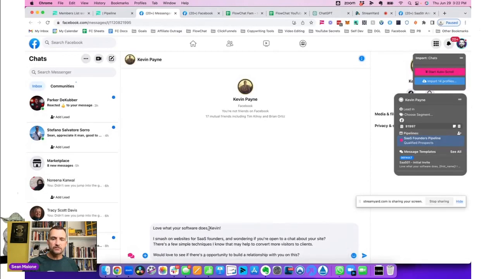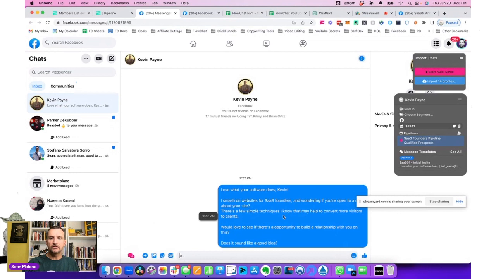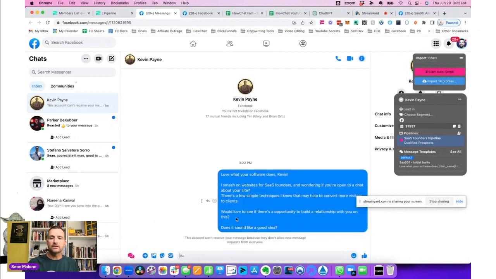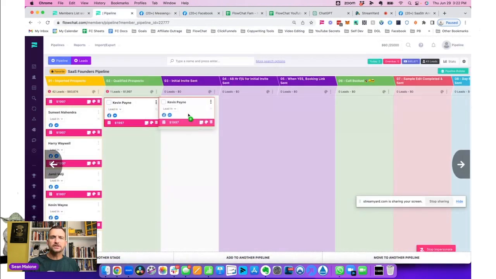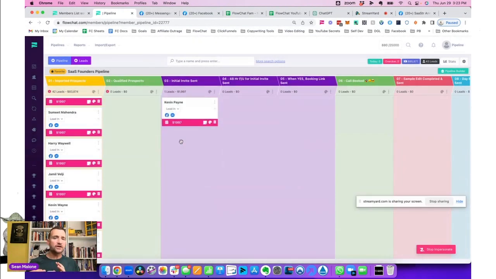Love what your software does, Kevin. I smash on websites for SaaS founders. Wondering if you've thought about a chat on your site, right? And then I would hit send. Boom, just like this. Now I've sent this message off, and Kevin can come and read it, and we can move forward. So I go back to the pipeline, and now I just move this right over to the next stage. Now I can track all of my conversations, and I just rinse and repeat this process.